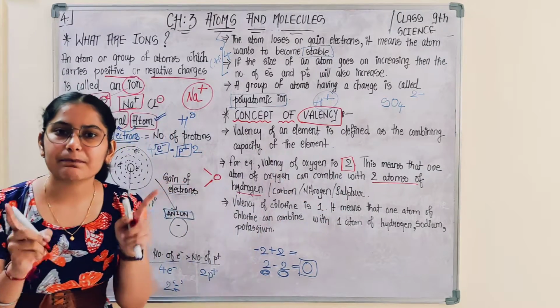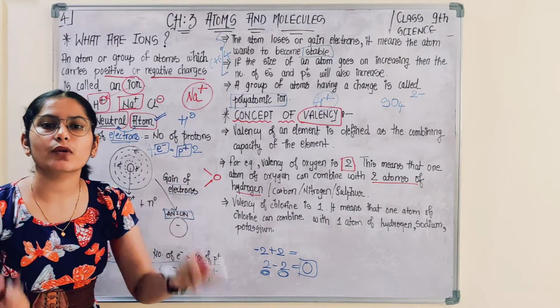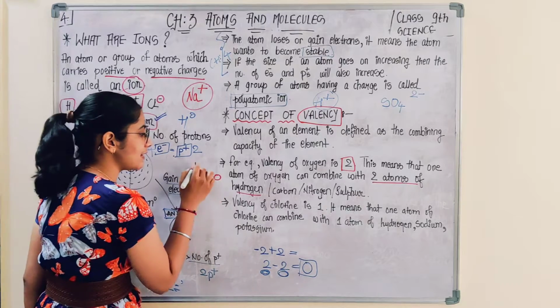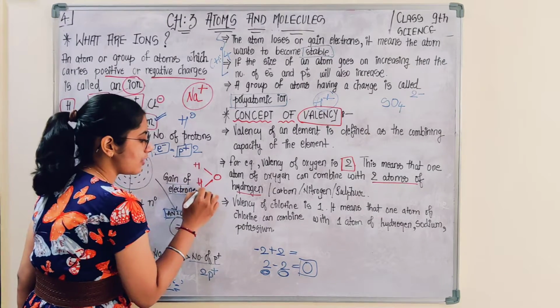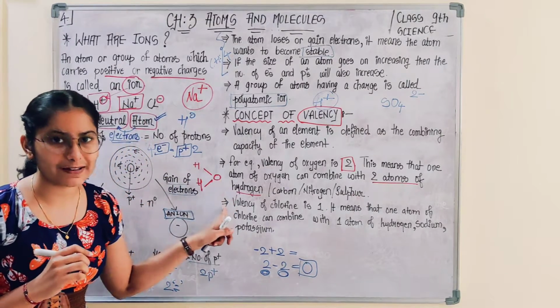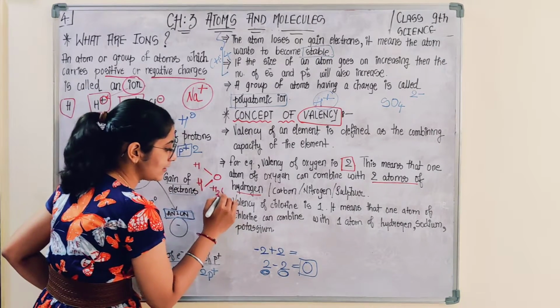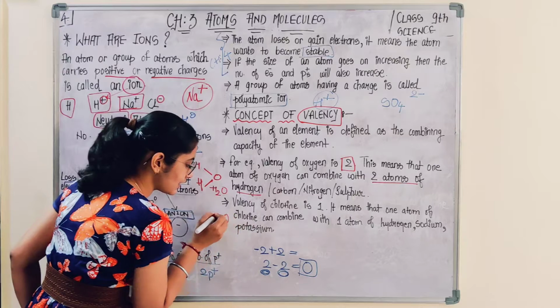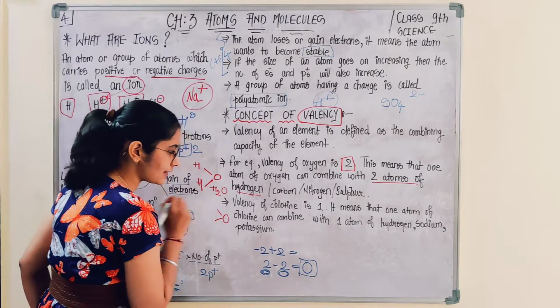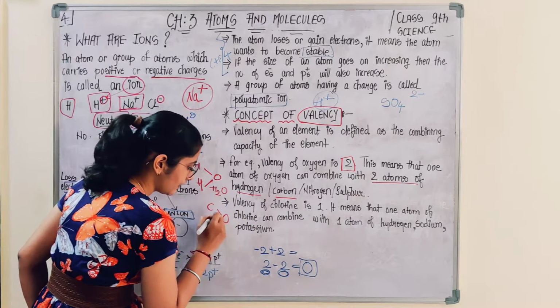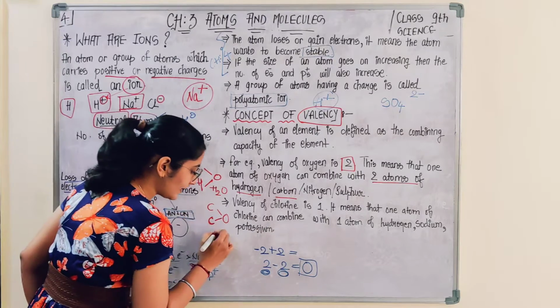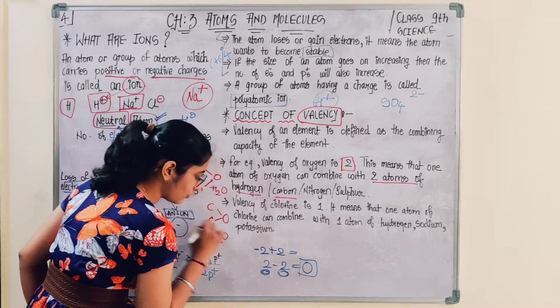That means it has the capability to combine with any 2 other atoms. Oxygen combined with 2 atoms of hydrogen leads to the formation of H2O, that is water. Similarly, oxygen can combine with 2 atoms of carbon, and it leads to the formation of C2O.